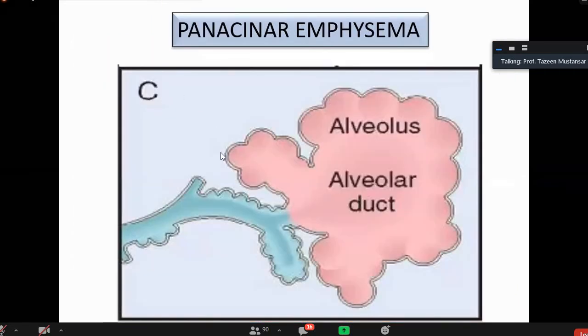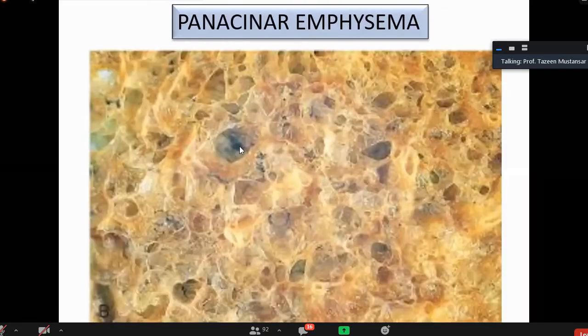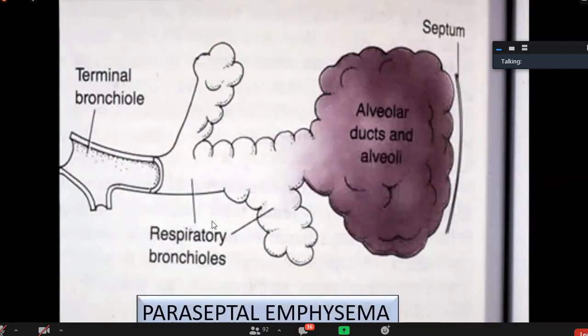Now this is panacinar. The whole of the acinus is involved. Remember one thing: panacinar means it is the acinus only that is involved, not the whole lung. It is not panlung, it is only panacinar. Here the whole of the lung will be involved, so the gross picture will also be changed. You see, all the alveoli, all the sacs, they are dilated, they are enlarged. I will show you why they are enlarged. Can anybody tell me why they are enlarged? Yes, anybody? Who? No? Okay, we will talk about it later.